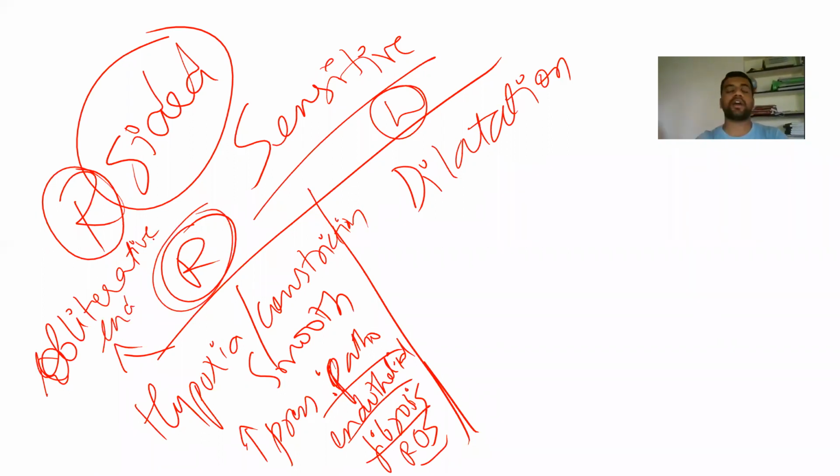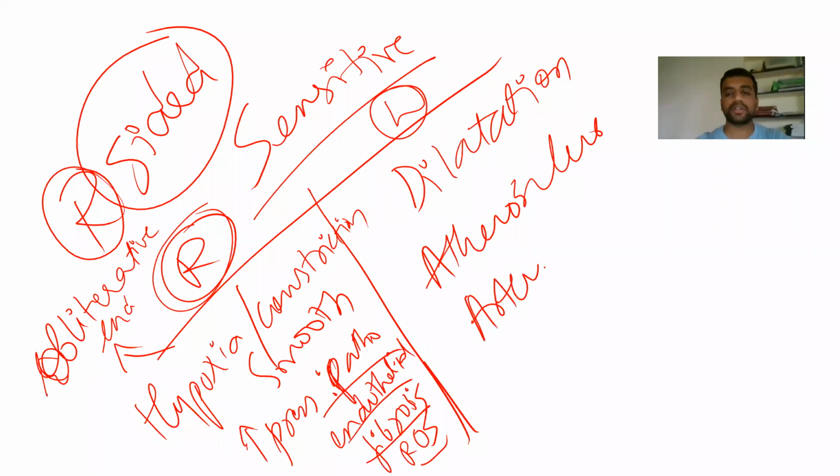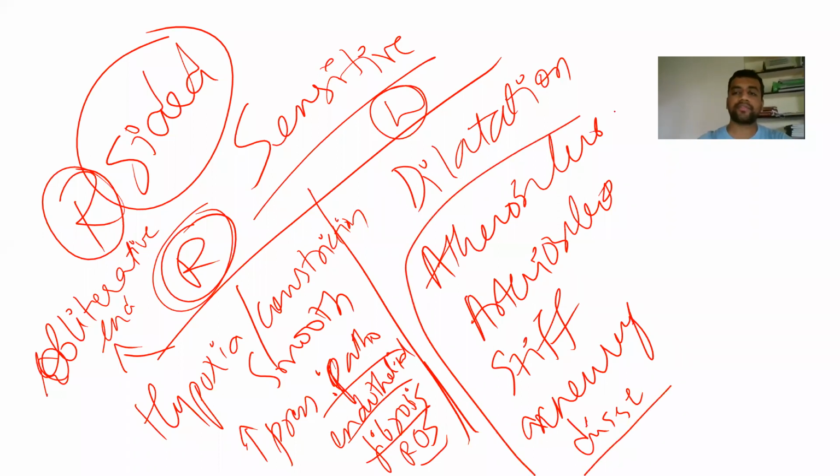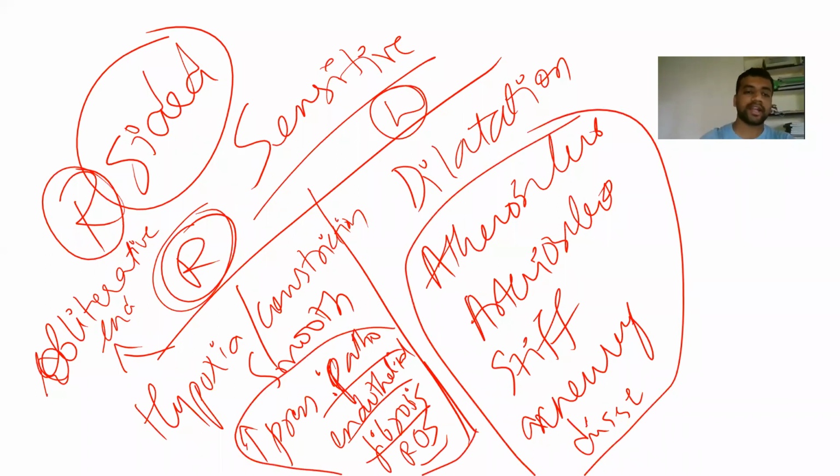Whereas on the left side, if you have hypertension, what is going to happen? Atherosclerosis, arteriosclerosis, stiffening of the valves, aneurysms, and dissections. These are the phenomena which occur on the left side. Those are the phenomena which occur on the right side. So this is going to cause significant changes with the hangout interval on the right side rather than the left side.